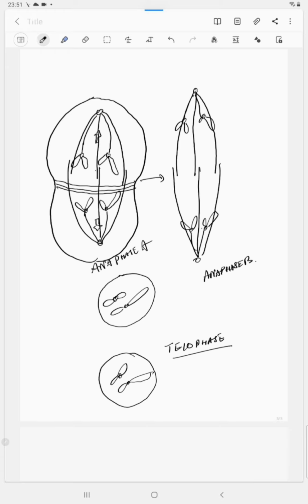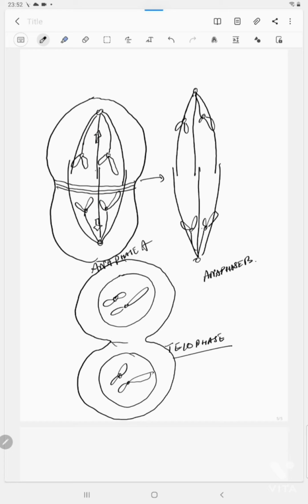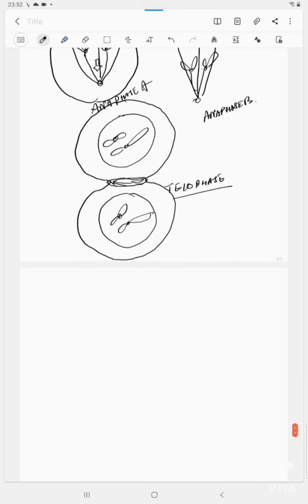So gradually this constriction increases. There is a ring-like protein, as I was saying, and gradually the two cells will become separate. So this is how cytokinesis occurs in animals.